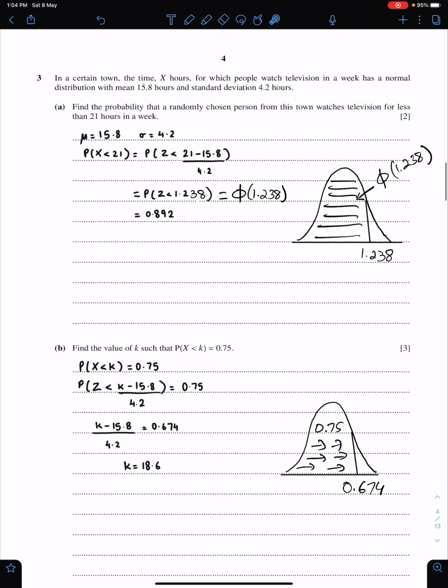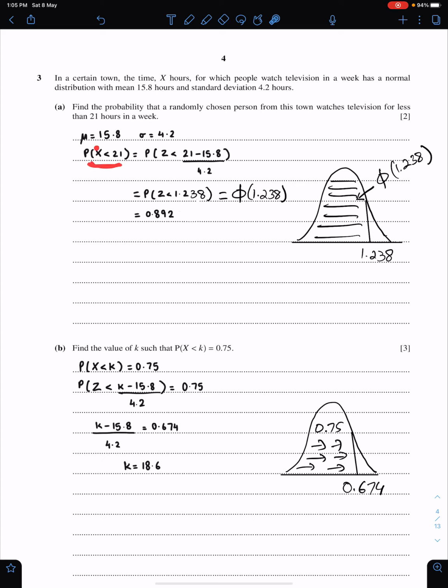Question number 3. In a certain town, the time x hours for which people watch television in a week has a normal distribution with mean 15.8 and standard deviation 4.2 hours. Part A. Find the probability that a randomly chosen person from this town watches television for less than 21 hours. This question is of normal distribution and it's a very simple question. We need this probability, x less than 21.